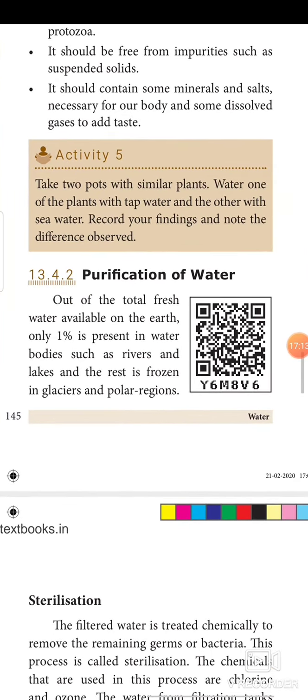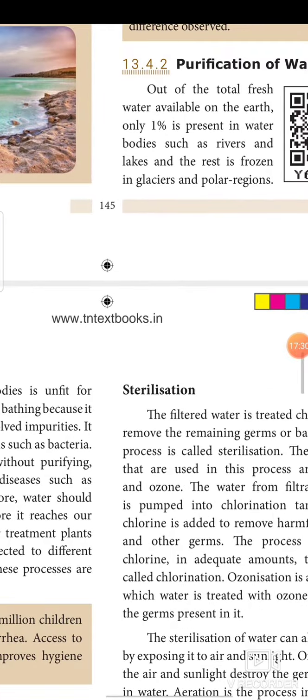How can we purify water? Because water is not available in a purified potable form everywhere. Out of the total fresh water available on the earth, only 1% is present in water bodies such as rivers and lakes, and the rest is frozen in glaciers and polar regions.